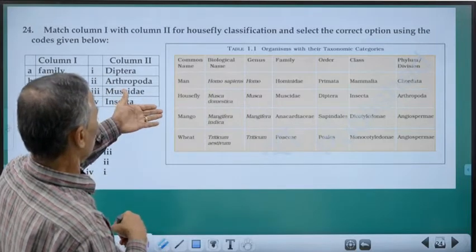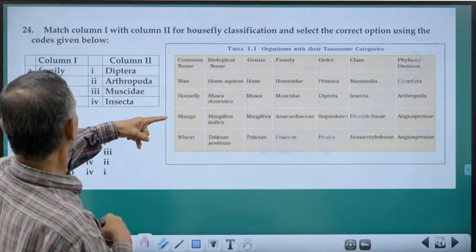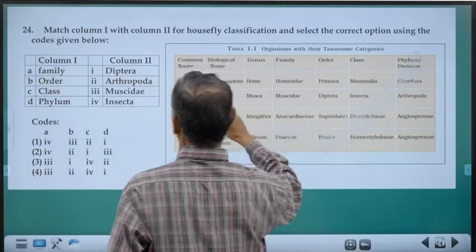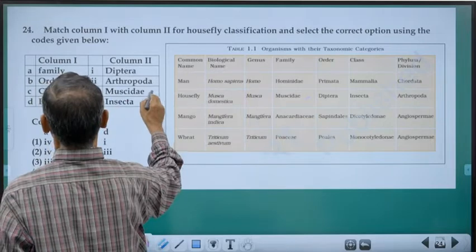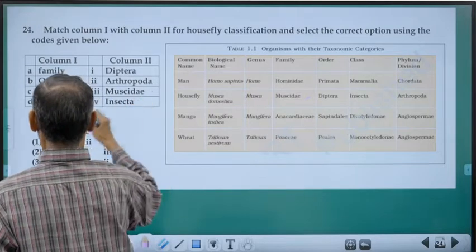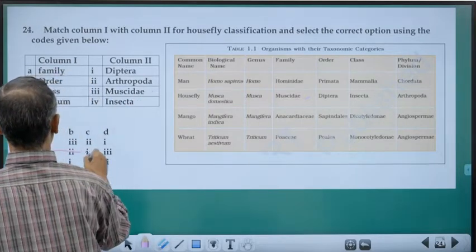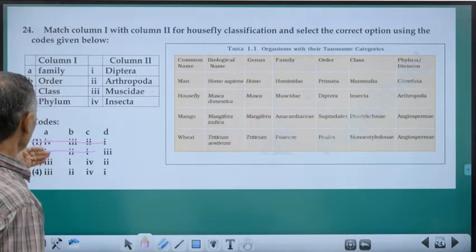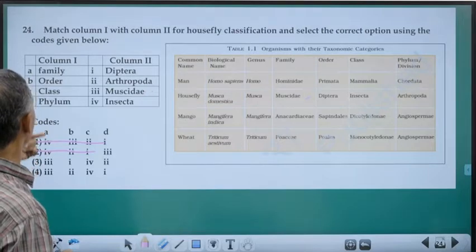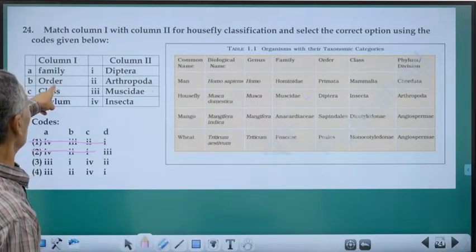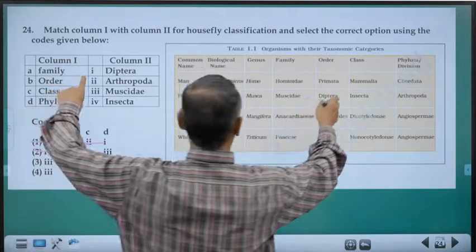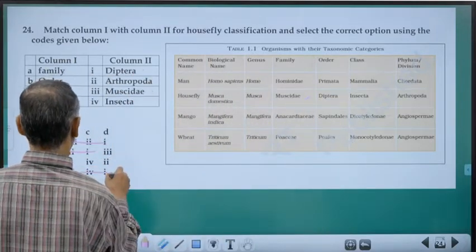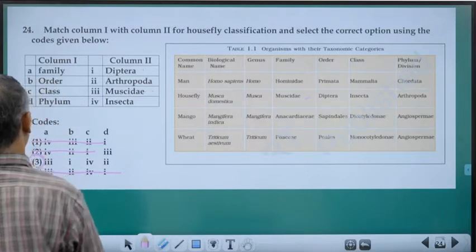Biological name is Musca domestica, the genus. What is the family? Family is Muscidae. So, A should be 3. You have eliminated these two immediately. 3 or 4 can be the answer. Now, go for the second one. Order. What is the order? Diptera. That is 1. So, this is not the answer. Now, we came to the correct answer immediately.